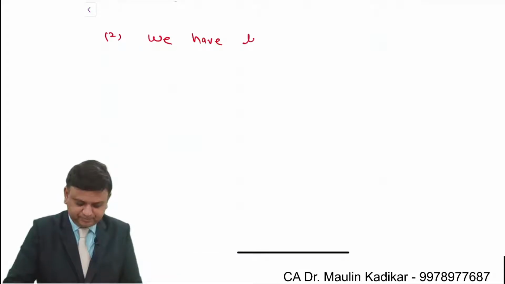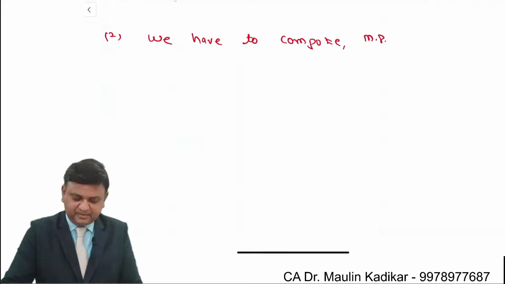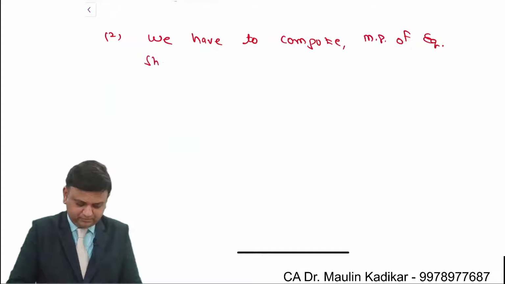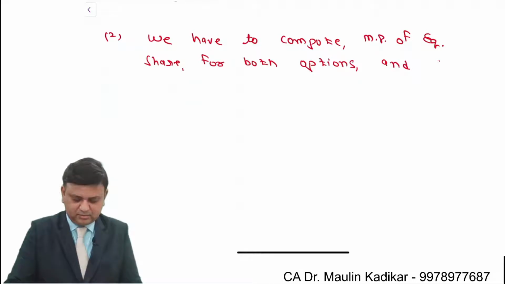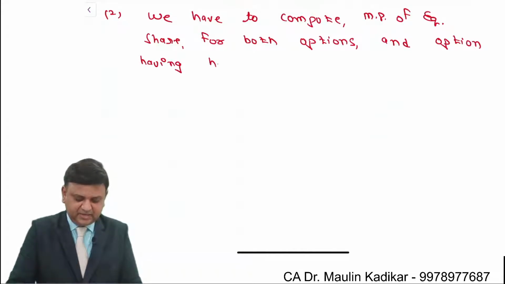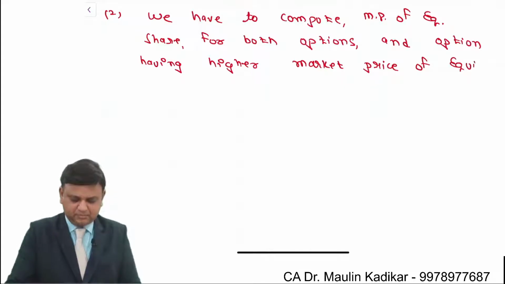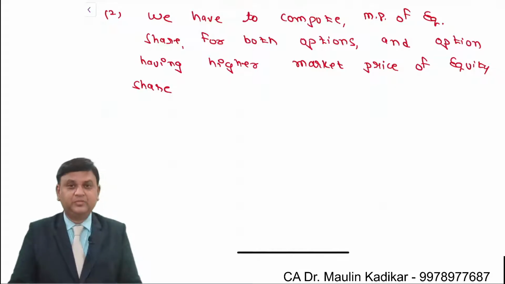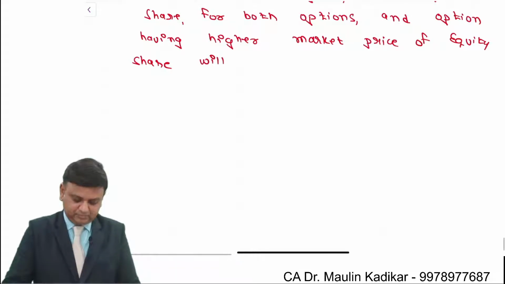So we understand the second point: we have to compute market price of equity share, comma, for both options, and the option having higher market price of equity share will be selected. Full stop.